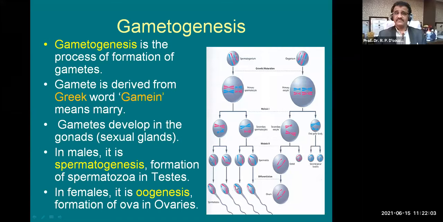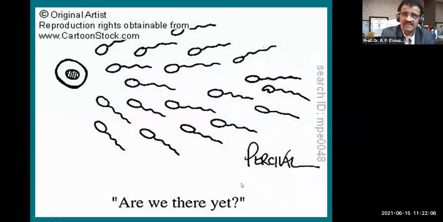Well, after looking at this image, you must have got the point that this is a joke on gametogenesis, because gametes are required later for marriage, I mean marriage of the gametes. The word gamete means union, so there has to be a union, and that is fertilization. This image is for fertilization.